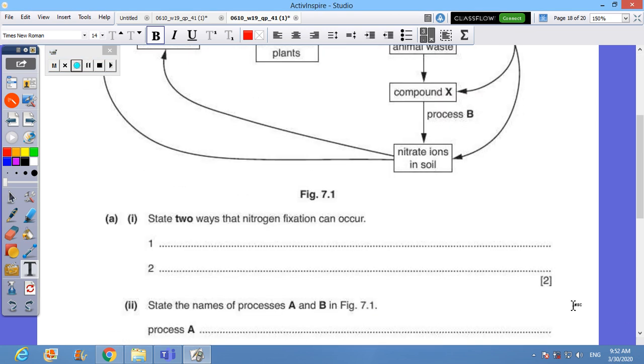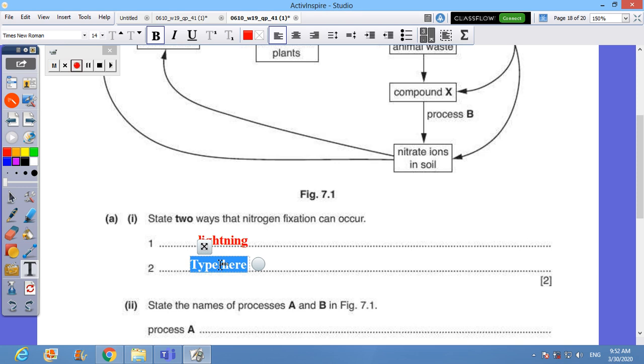State 2 ways that nitrogen fixation can occur. Lightning will cause nitrogen to combine with the oxygen in order to make nitrogen oxides, which dissolve in water and make you nitrites, then nitrates. So lightning is a good reason.